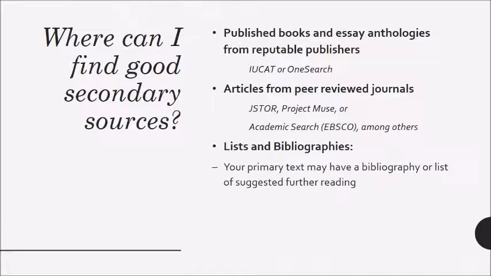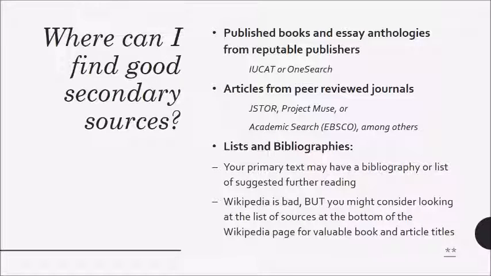Finally, you can get some great ideas for books and articles by looking at lists and bibliographies. If you're writing about a novel, for example, look at the very beginning or end of that book. Chances are good you'll find a list of recommended texts for further reading. Believe it or not, you can also actually use Wikipedia as a starting point. Even though the Wikipedia site itself is not a good reputable secondary source, it will often have a list of sources that are reputable secondary sources.